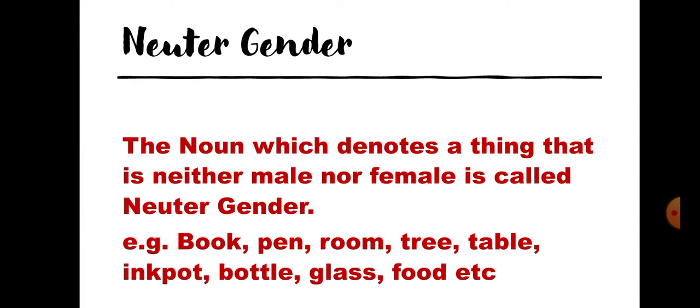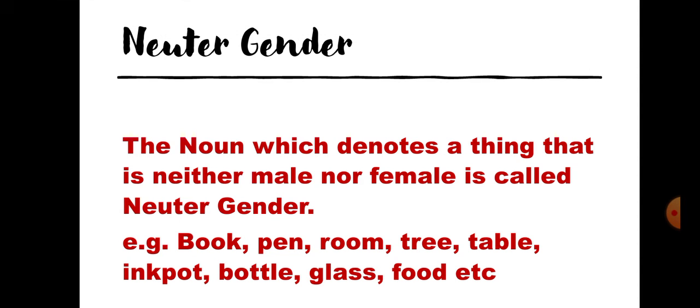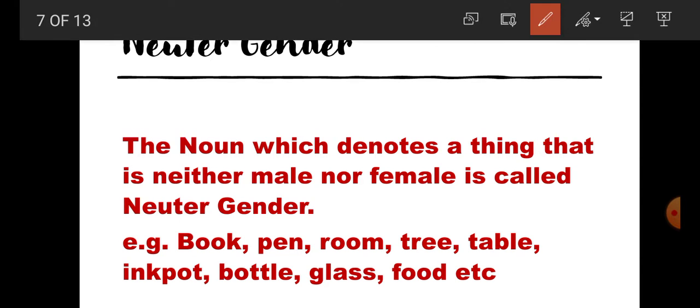Now fourth one, students, neuter gender. The noun which denotes a thing that is neither male nor female is called neuter gender. What is neuter gender? The noun which denotes a thing that is neither male nor female is called neuter gender. Actually, students, what is it? It is non-living things. Neuter gender denotes a non-living thing and it is neither a male nor a female.